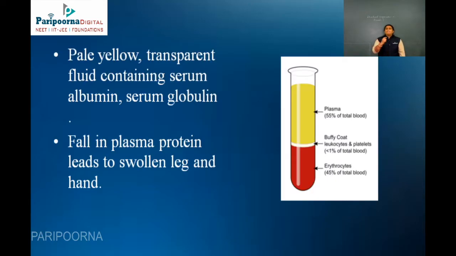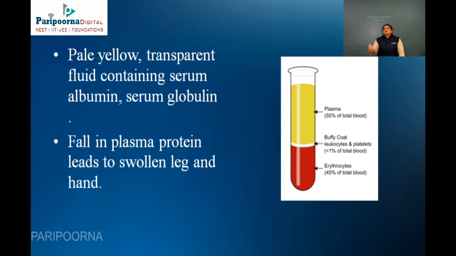Plasma is nothing but a pale yellow transparent fluid obtained when the blood is centrifuged at a high RPM. It contains proteins such as serum albumin and serum globulin. This is responsible for carrying certain antibodies which are inherited from your ancestors. For any deadly disease, if there is no treatment or medication available, people always go for plasma therapy, including cancer treatment, to get the ill patients cured. That is one of the greatest advantages of this plasma protein.